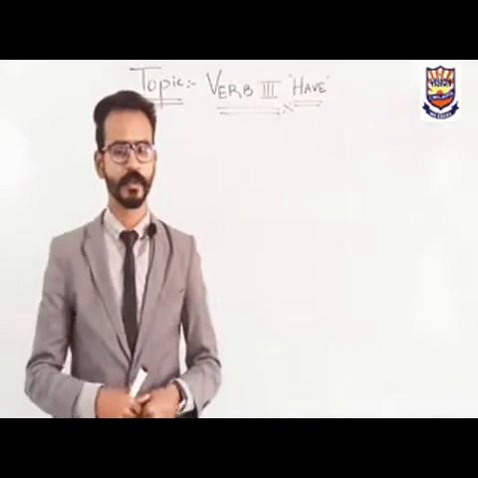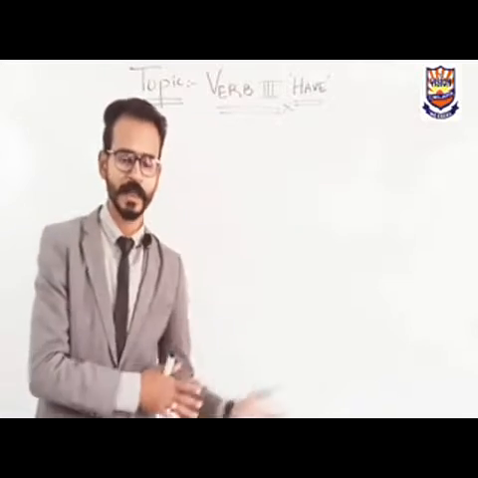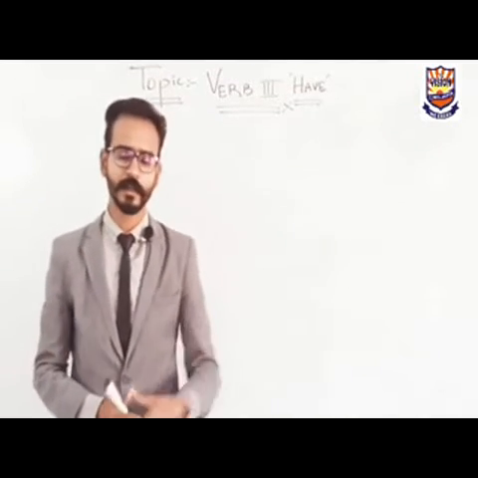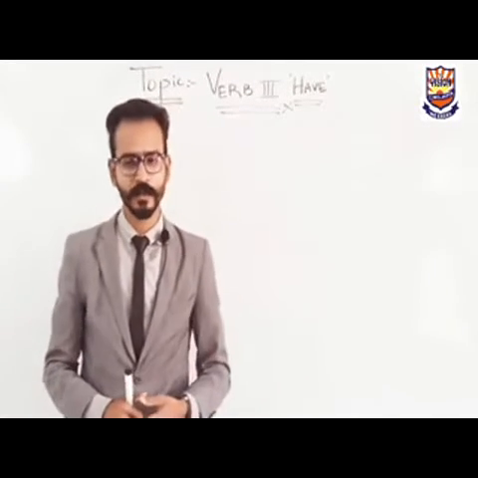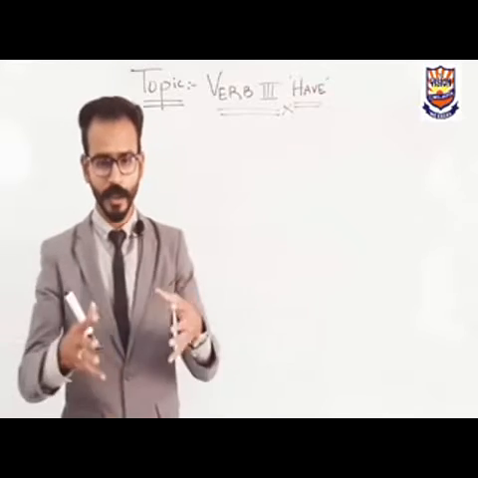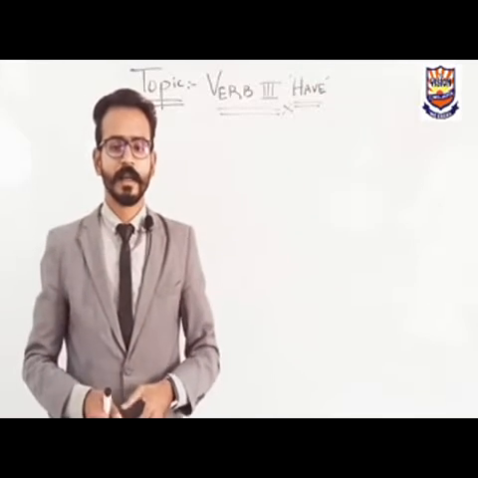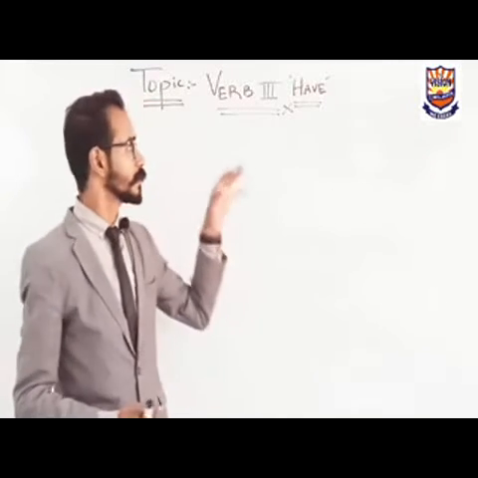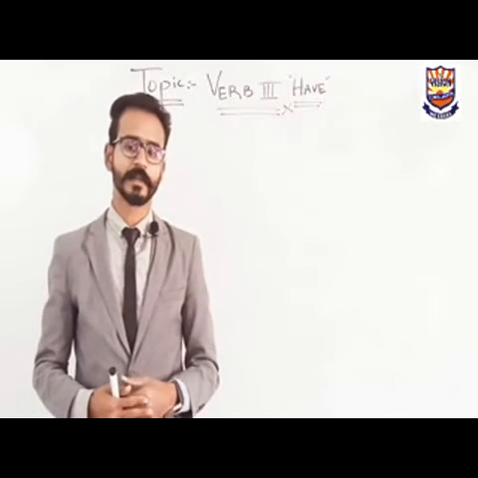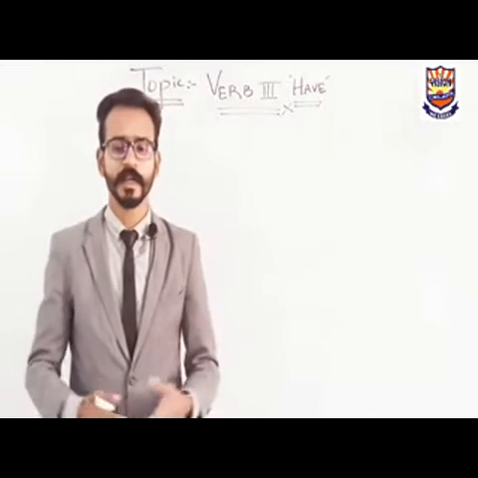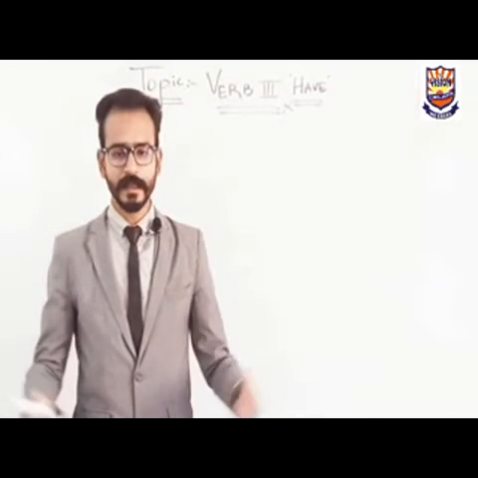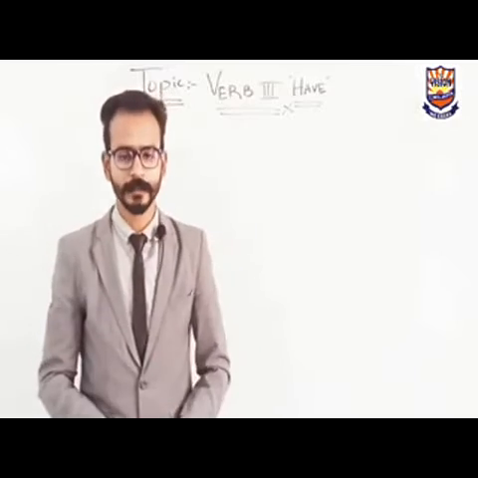I have eaten my food. When I am talking about past time, I say I had eaten my lunch. But today we will discuss some more uses of have, like how and where we can use have. So let's discuss the new topic.